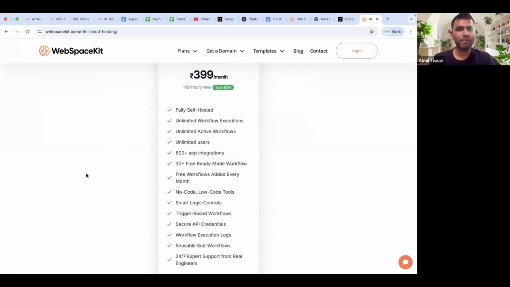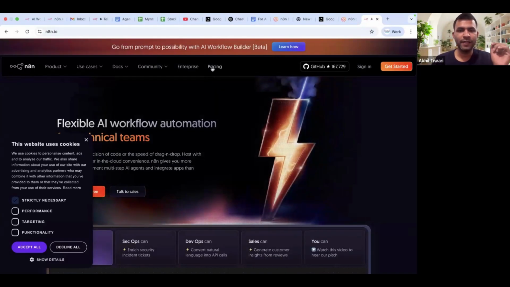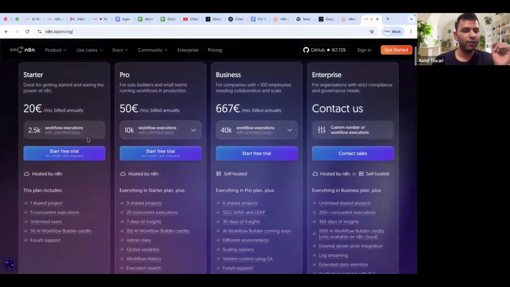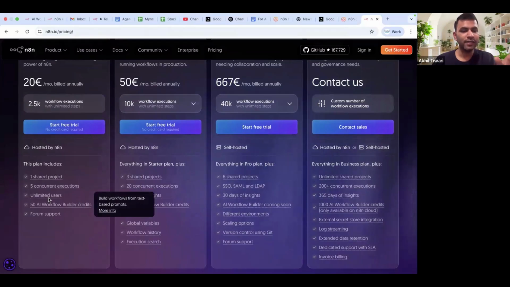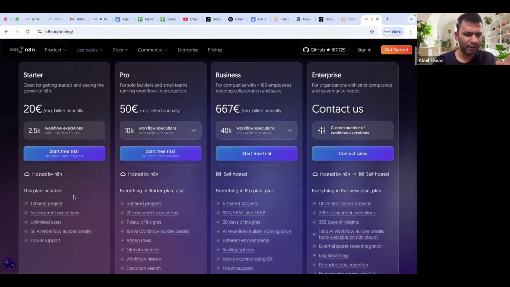If you do the pricing comparison, if you go to pricing, right, and if you see here, now it has increased it to unlimited users. Earlier it was only 2 users, right? So yeah, this is fine. I think the rest seems like similar functionality.